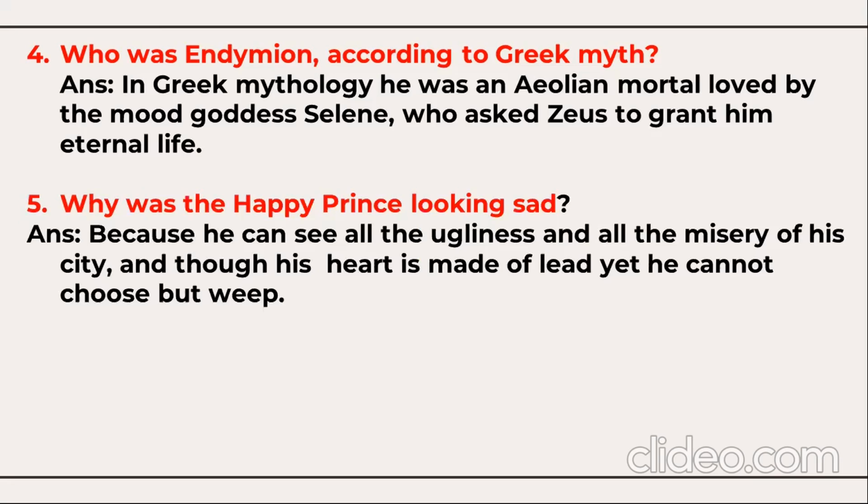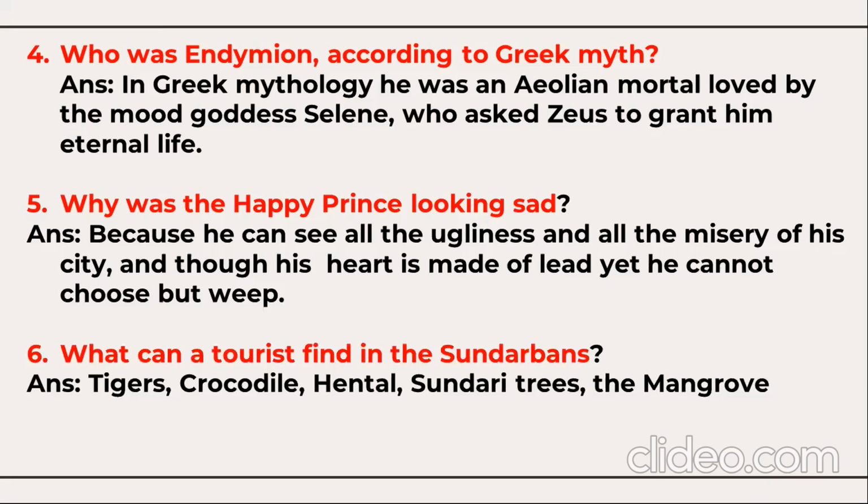Because he can see all the ugliness and all the misery of a city, and though his heart is made of lead, yet he cannot choose but weep. What can a tourist find in the Sunderbans? The tourist can find tigers, crocodiles, hental, sundari trees, and the mangrove.